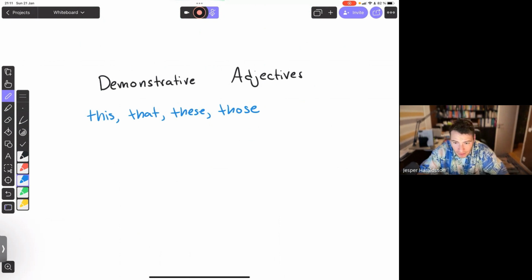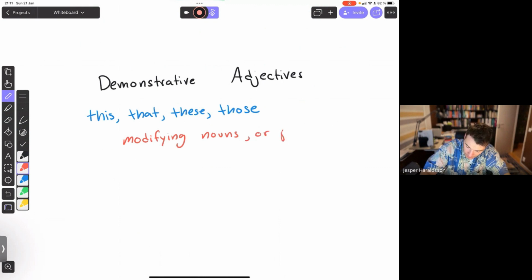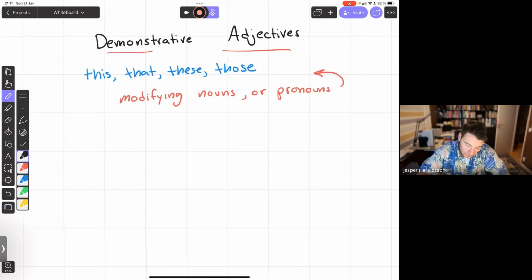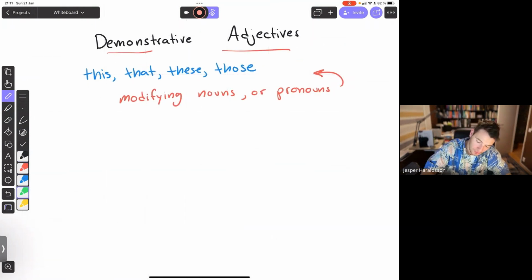Well, when we modify, remember, nouns or pronouns, then they're adjectives. And then we call them that for that purpose, right? So when we're modifying, there's that word again, modify, nouns or pronouns, then we call them demonstrative adjectives. So if we take an example of the word this, and we'll use that as well, if we have the case of it as an adjective, then it's modifying a noun or pronoun.